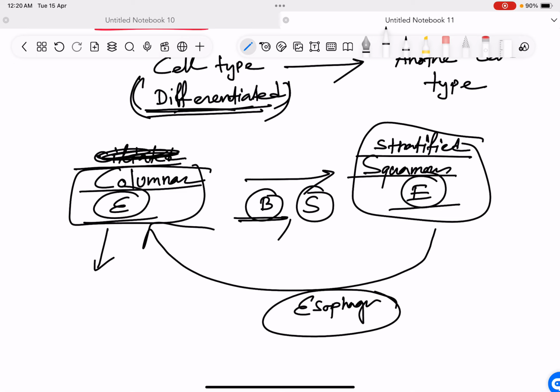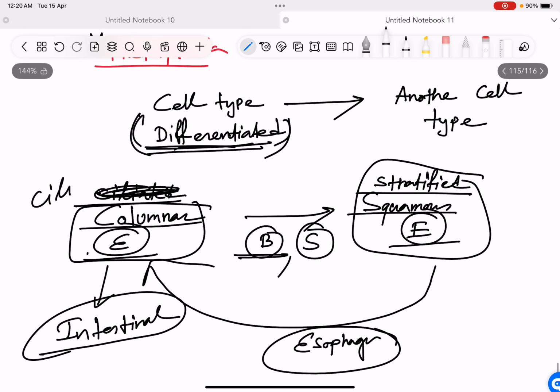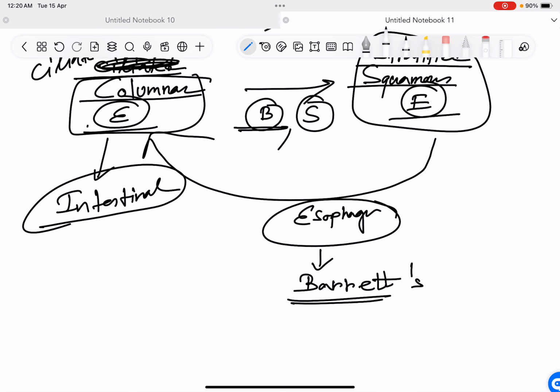So this is the intestinal type columnar epithelium. But in the bronchi, the columnar epithelium is ciliated. But where does this happen? This happens in a case of Barrett's esophagus. Barrett, double T.